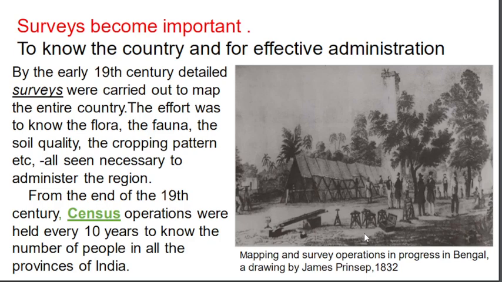Why are they counting the population of the country? Because it is easy to administrate. The first time in 1881, Lord Mayo conducted a complete census. Okay, this is about surveys.